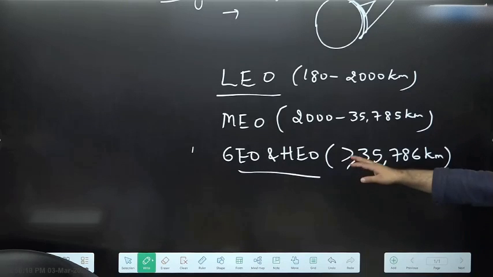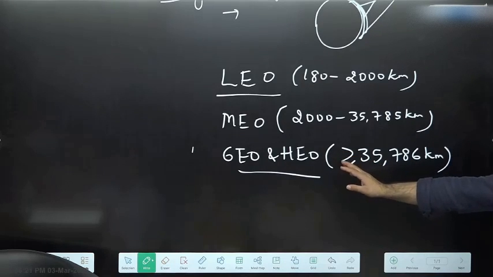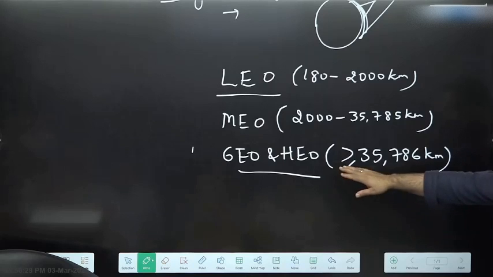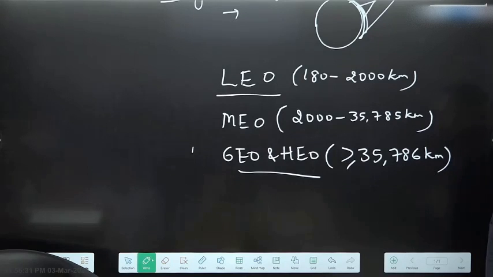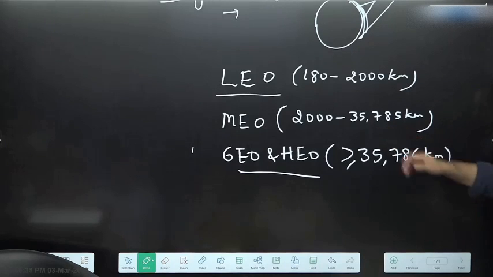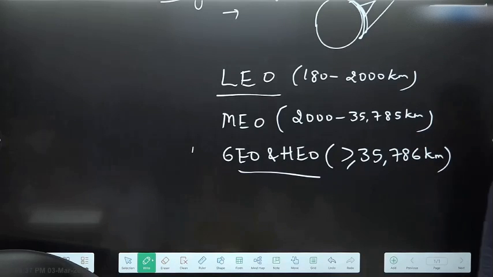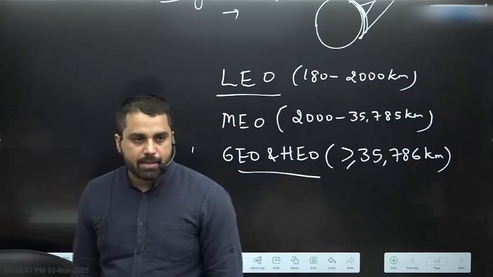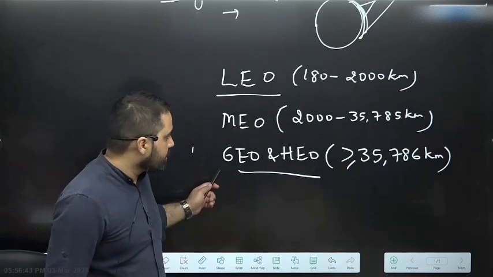Yes, GEO is geosynchronous. It is the short form of geosynchronous orbit. There is a word here, geosynchronous, I will explain that also. But geosynchronous orbit is useful for communication satellites. And medium Earth orbits are very useful for navigational satellites. Not always, by the way. For example, India's navigational program actually uses geosynchronous orbit.